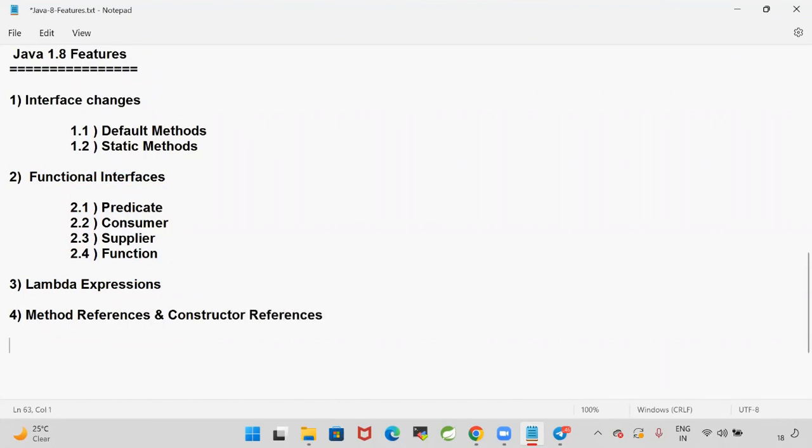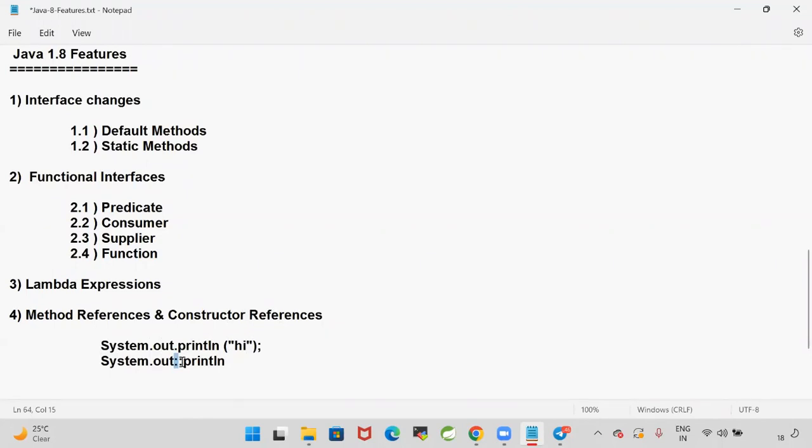Earlier, if you want to call a method, for example, if you want to write System.out.println to print the data, hi, like this. Here println is a method. From Java 1.8, you can write like this, System.out::println, that's it. So a double colon operator got introduced. This is called method reference. So method references are the alternatives for lambda expressions.